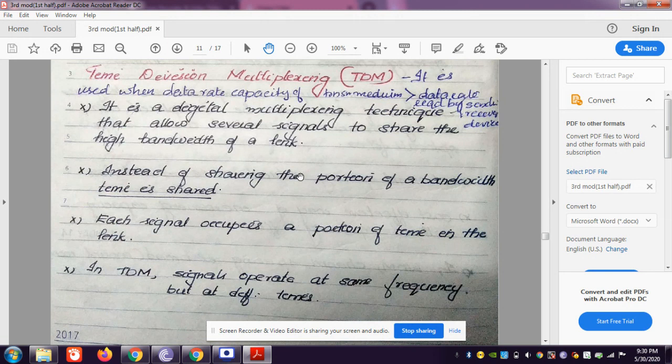Otherwise it is defined as a digital multiplexing technique that allows several signals to share the high bandwidth of a link. So instead of sharing the bandwidth, here we are sharing the time.